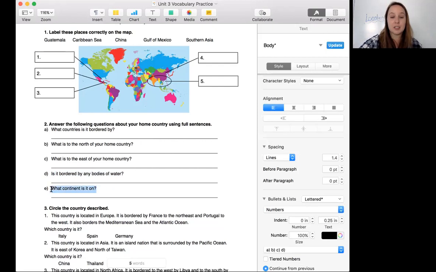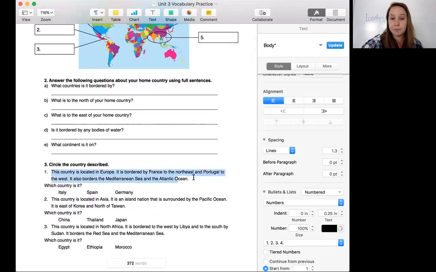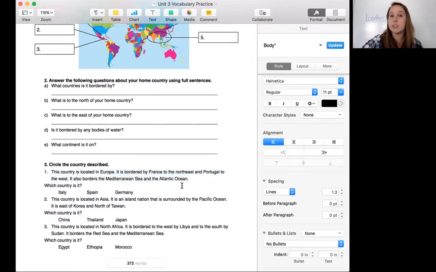And then what continent? So remember, we use in. It is in Asia. It is in Africa. It is in North America. Good. And then the last one, you're going to read the description. I've given you a description. It tells you what continent it is in, and then what are some of the bordering countries. Just circle which of the countries I am describing. So you can look at a map and read the description and figure out which country I am describing.